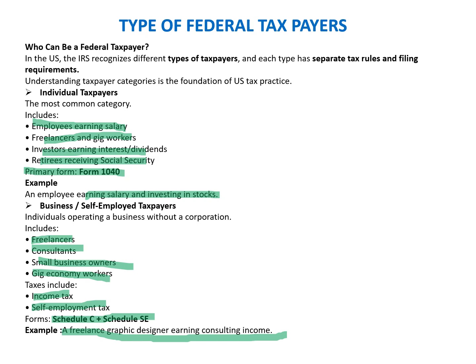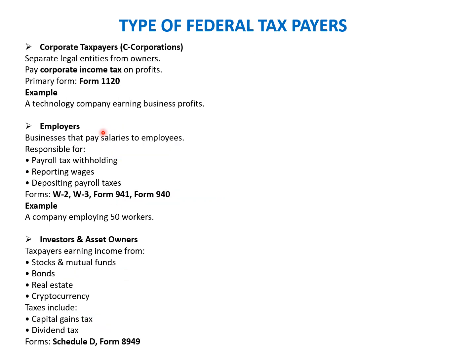So we'll move to the next slide and see the rest of the categories. Okay. So then we have the corporate taxpayer, C corporations, which are separate legal entities from the owners. They pay corporate income tax on the profits, and the form is 1120. Employers, businesses that pay salaries to the employees.